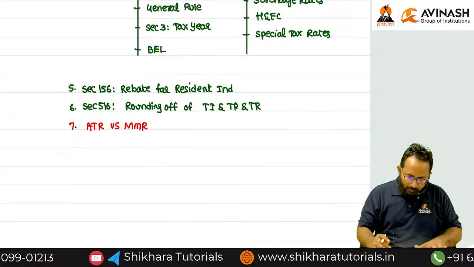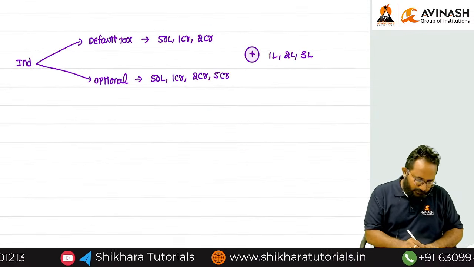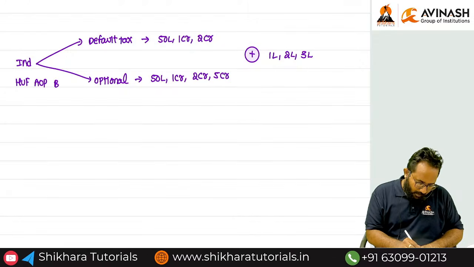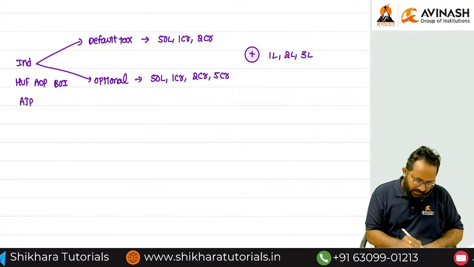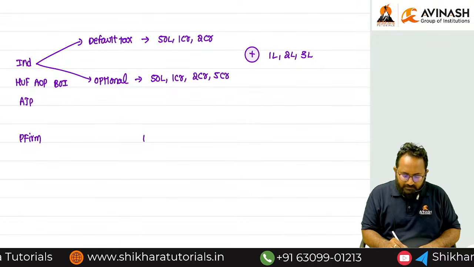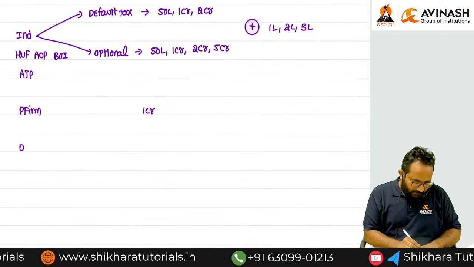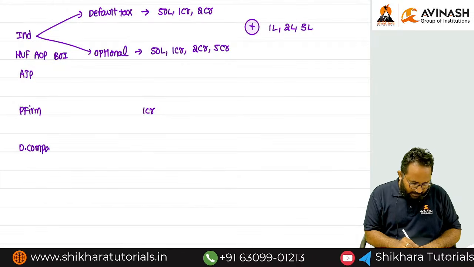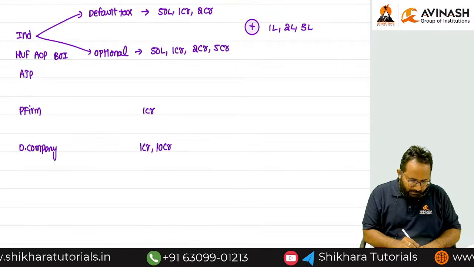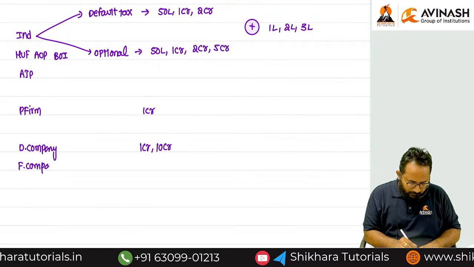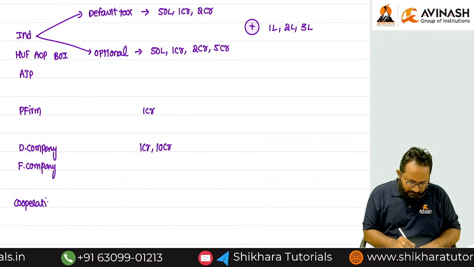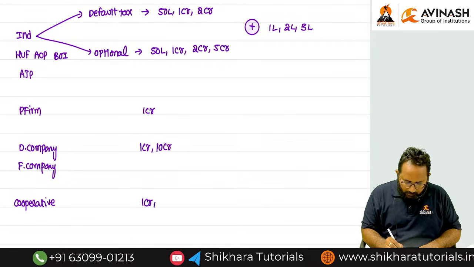Next, not only for individual, this is for HUF also, AOP, BOI, AJP also the same, right ma'am? Next, for partnership firm, what is the basic limit for surcharge, ma'am? 1 crore. For domestic company, what is the basic limit for surcharge? 1 crore, 10 crore. For foreign company also, what ma'am? Same. Next, cooperative society, ma'am, it is similar to which company? Domestic company, 1 crore as well as 10 crore.